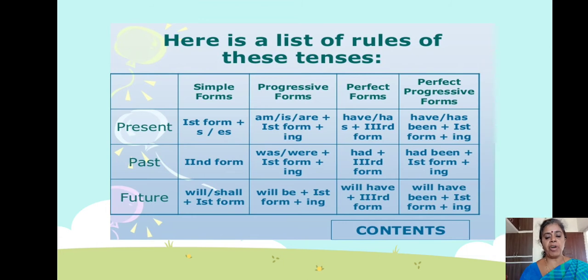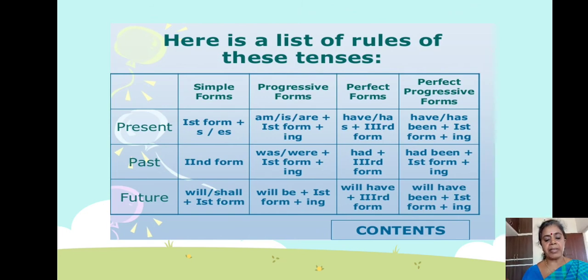Next, perfect forms: you have to add have or has plus the third form. Eat, ate, eaten. That is the third form. You have to write the third form. For the perfect progressive, that is perfect continuous tense, you have to add have been or has been, plus first form, eat plus ing. Has been eating. Isn't it?